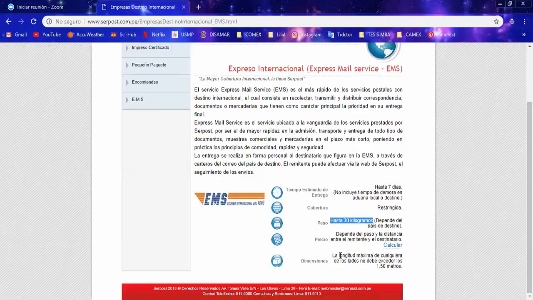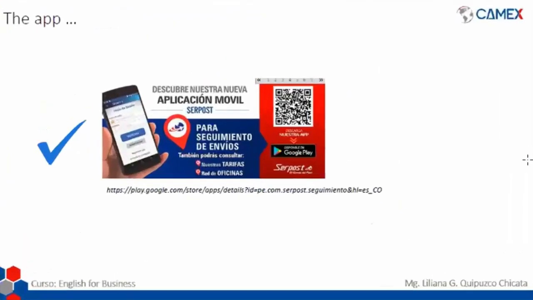And remember that it must not exceed 1.50 meters, if we are talking about dimensions. So maybe if you are getting just a small box with, let's say, keychains to sell, it would be okay. You will be able to use the EMS, and you will get your product in 2 weeks approximately. Okay, so